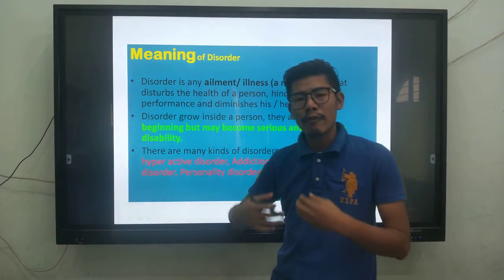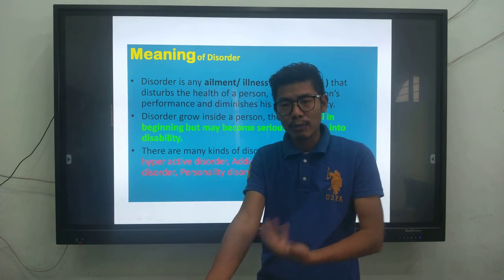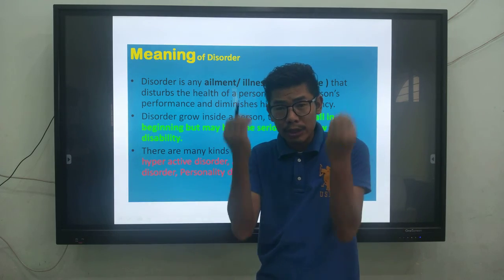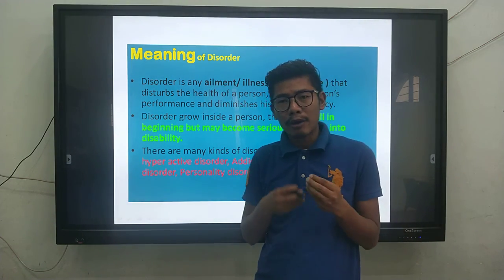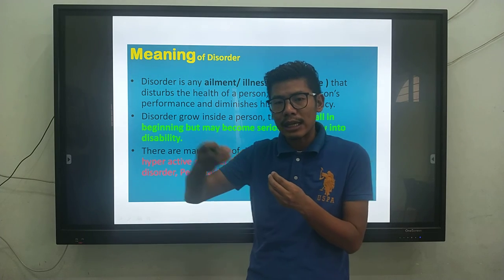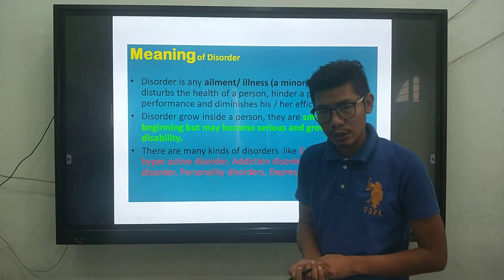Disability means, for example, you have fractured your arm and you're not able to move your hands, your limbs or legs, or you're not able to see. So it's a permanent disability. But disorder means gradual problems that you see in the initial part of life. Any problem that you see in the beginning is called a disorder.